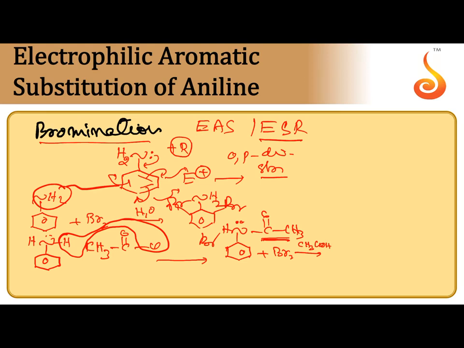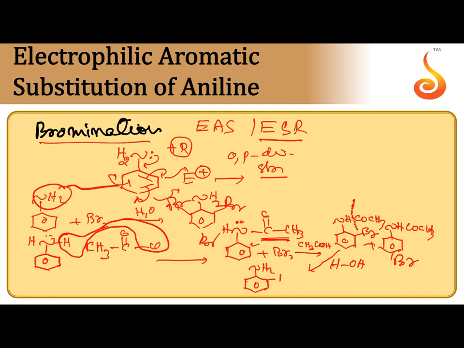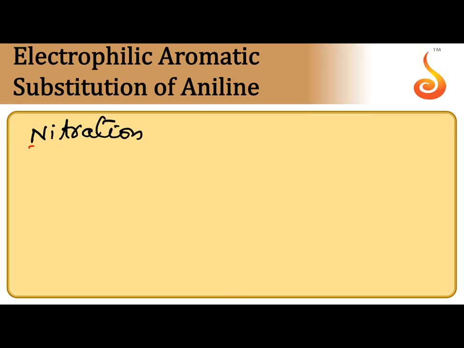At this time Br plus attacks at ortho as well as para. Two types we can get: NHCOCH3 with bromine at the ortho position, and NHCOCH3 with bromine at the para position. So from this, how can we get back aniline? Simply by hydrolysis. We know an amide undergoes hydrolysis to give an amine. So we can get back aniline, but with bromine at the ortho or para position. So, for monobromination, NH2 is subjected to acylation.